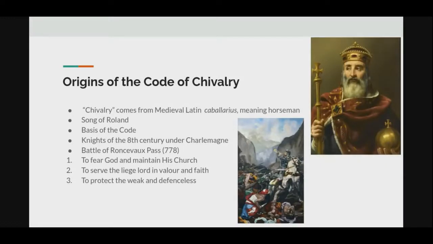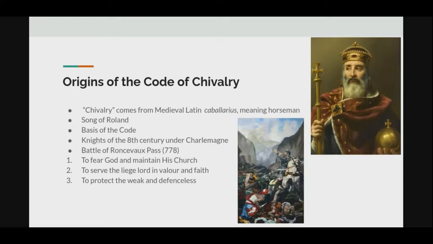Chivalry comes from the medieval Latin word caballarius, meaning horseman. And one thing that we must address is the Song of Roland, which is vitally important for understanding the code of chivalry and what it's all about. Basically, the Song of Roland was a poem about knights of the 8th century under Charlemagne and the Carolingian Empire. Specifically, it highlights the Battle of Roncesvalles Pass in 778.